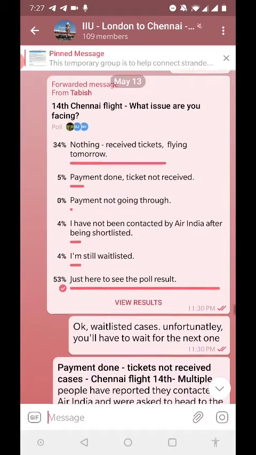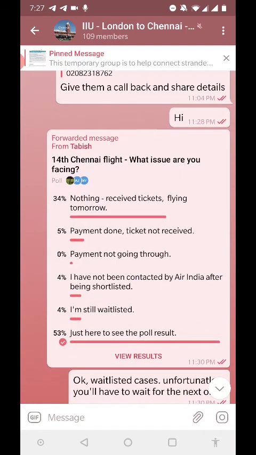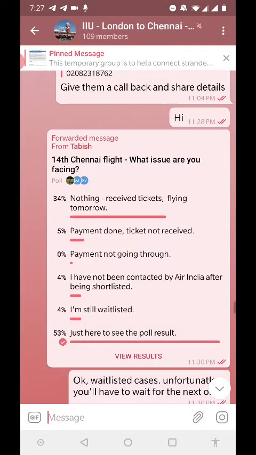And whenever your situation changes, you also need to retract your vote and vote in the right category. So for example, if I want to retract my vote, I need to just touch it, I can retract it, and then I can vote into the right category.